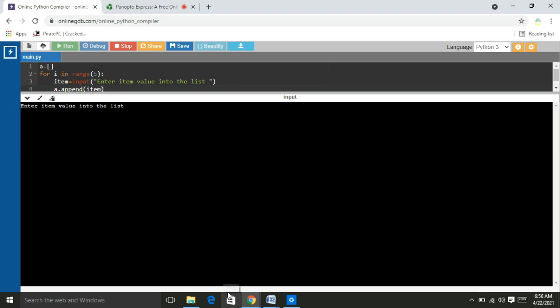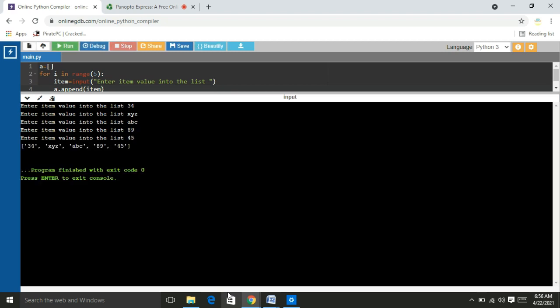Enter item into the list. The first one is the value 34, the second one is XYZ, the third one is ABC, the fourth one is 89, and the fifth one is 45. Okay friends, we can observe that 34, XYZ, ABC, 89 and 45 are printed in the same order. But here we can observe that 34, 89 and 45 are also enclosed in quotations. Those are also considered as strings.